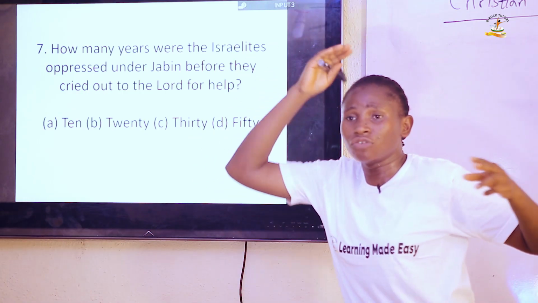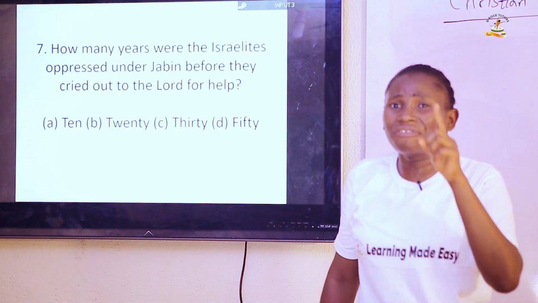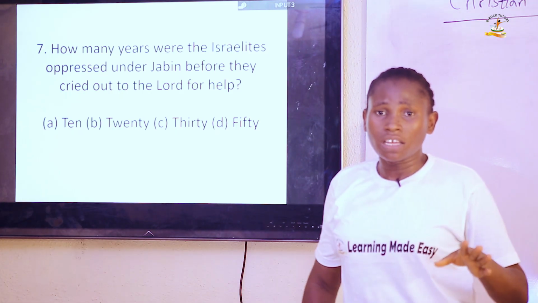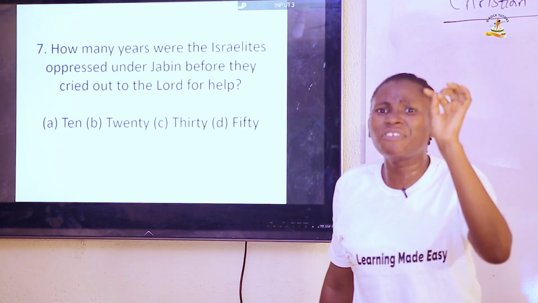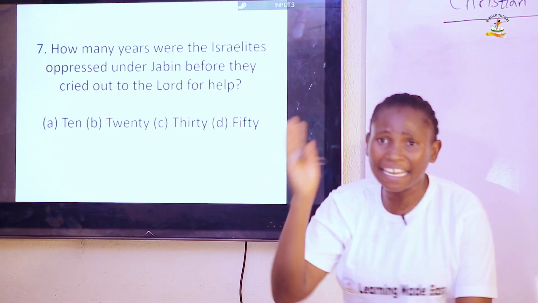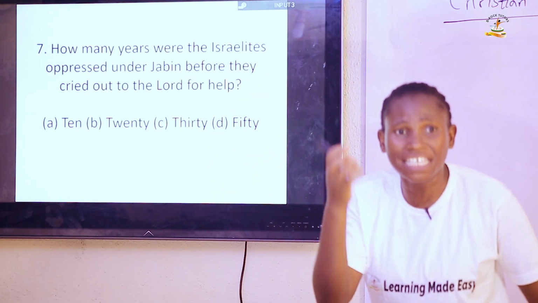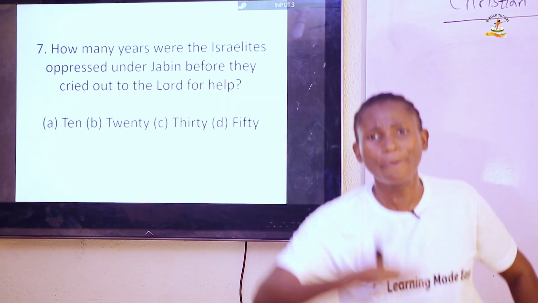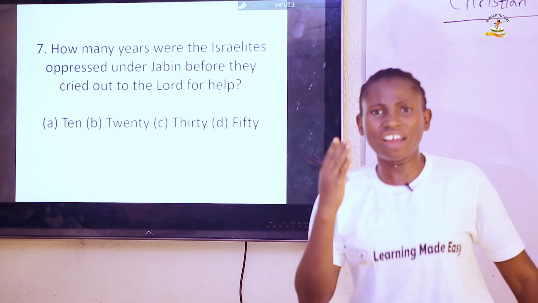During the time of Gideon, when the Midianites afflicted them, God raised Gideon. They afflicted them for 7 years. During the time of Samson as a judge, the Philistines afflicted them for 40 years. But during the time of Canaan, the king named Jabin afflicted them for 20 years, in which God raised Deborah as a judge to deliver the people of Israel, in which